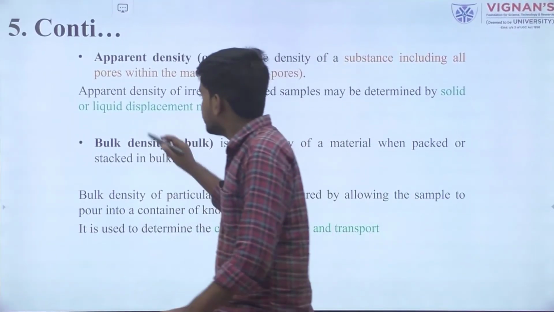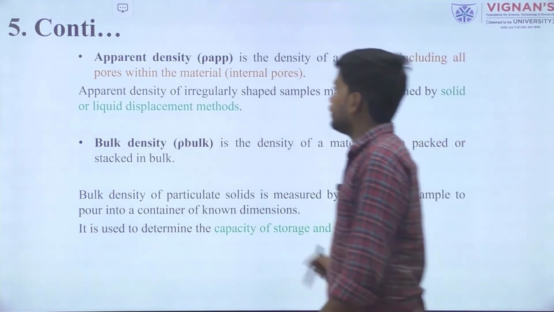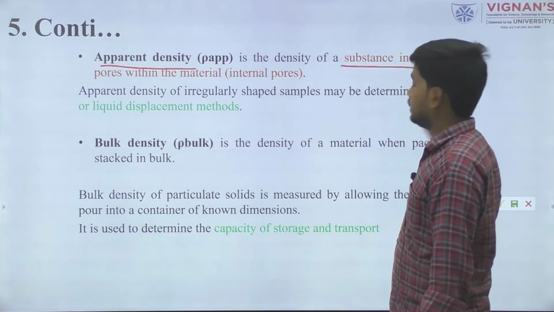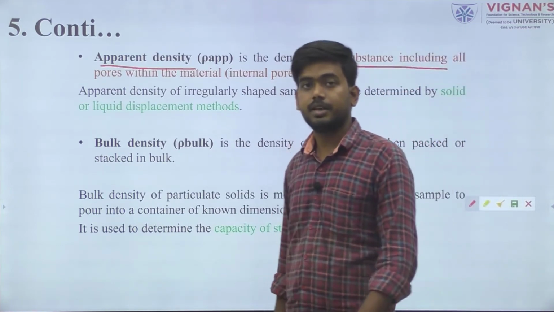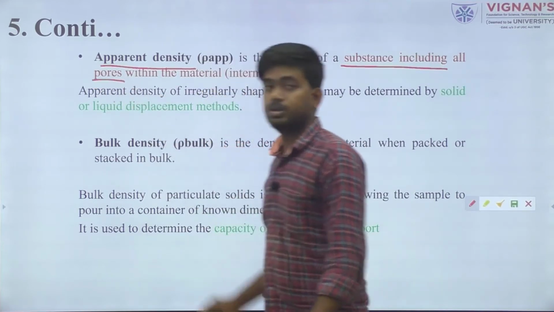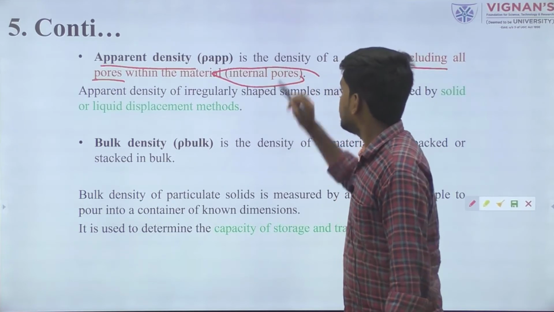Coming to the next type of density, that is apparent density. Apparent density may be defined as the density of a substance that may include different types of pores within the material. So it must be internal pores.